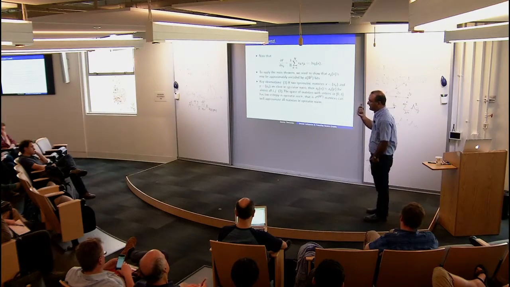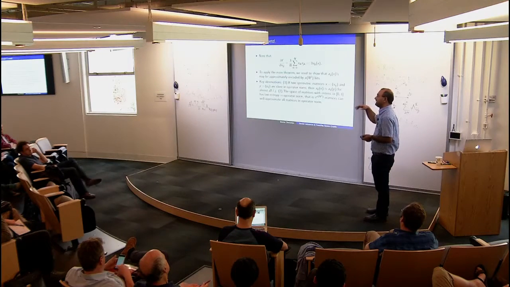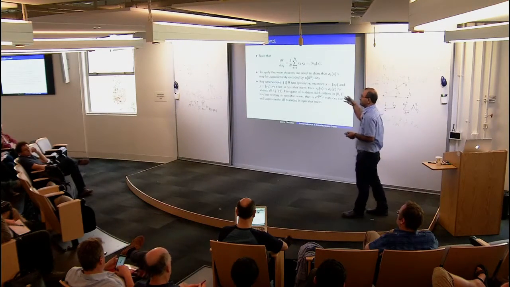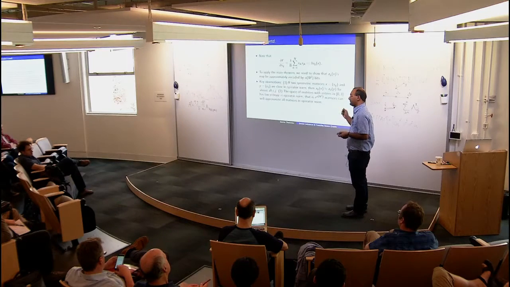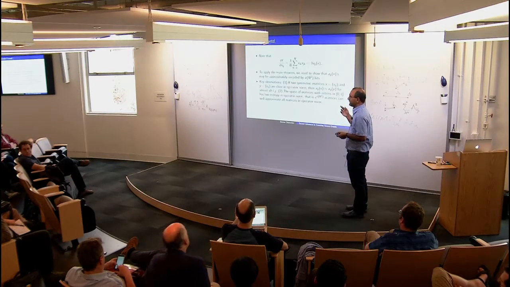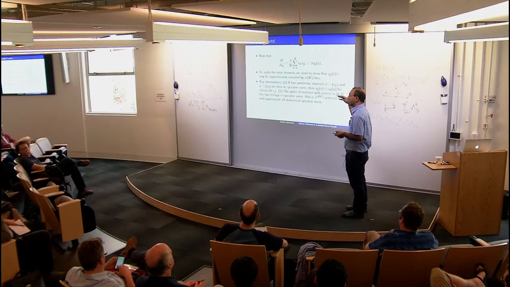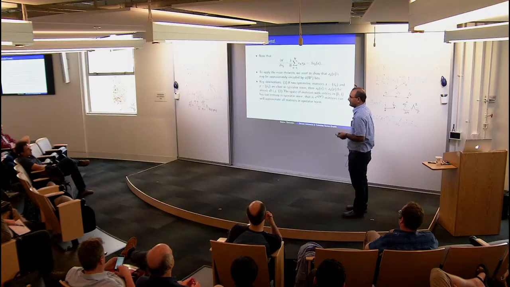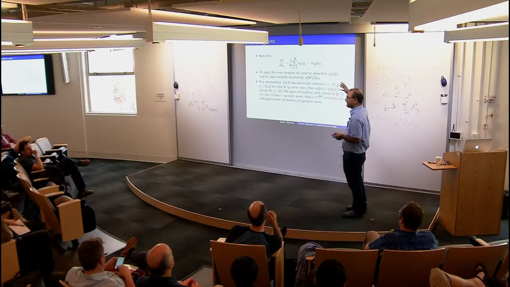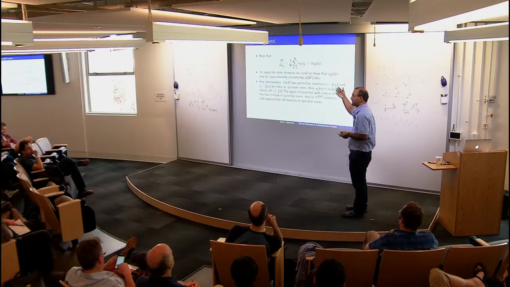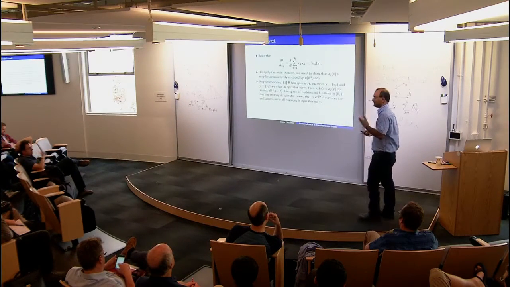So certain things will get worse if you send p to 0, and those are the smoothness estimates. I told you that the function f needs to be smooth, and well, it's not only f. What I'm using here is f times the density of the graph. You have to put that in, and the density of the graph involves p, and p will destroy the smoothness if p is too small. So those kinds of issues.